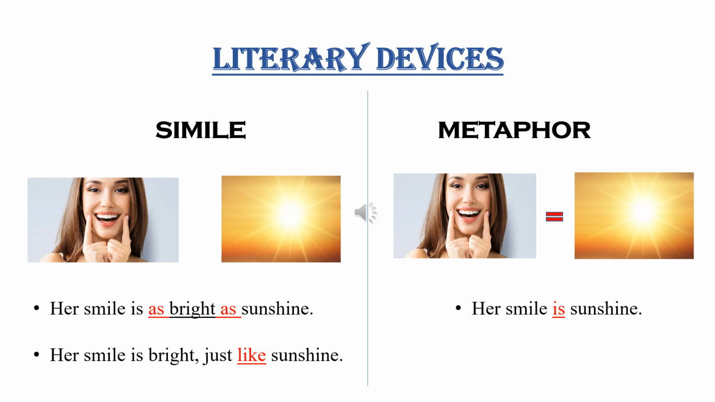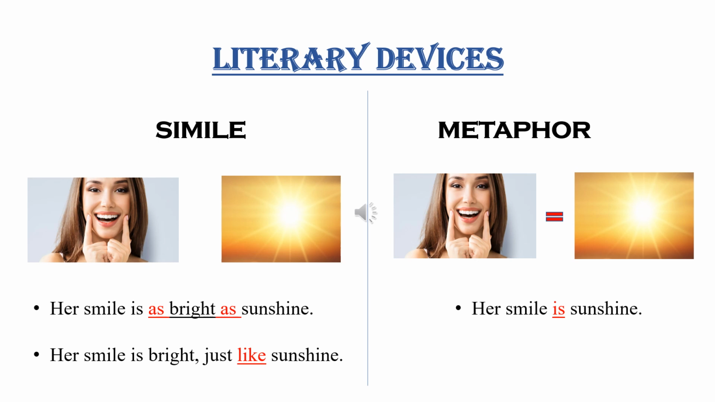In this video, we are going to learn the difference between simile and metaphor. Simile is used to compare two different objects using the words like or as. For example, here you can see that the smile is being compared to the sunshine using these two sentences. Her smile is as bright as sunshine, or her smile is bright just like sunshine. So here comparison is being made.